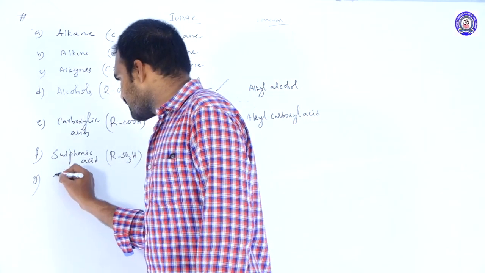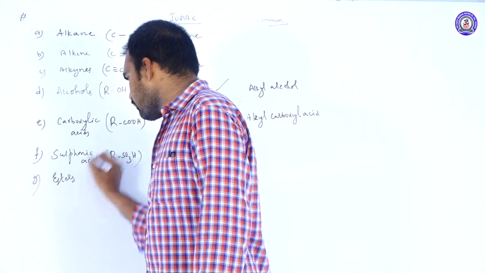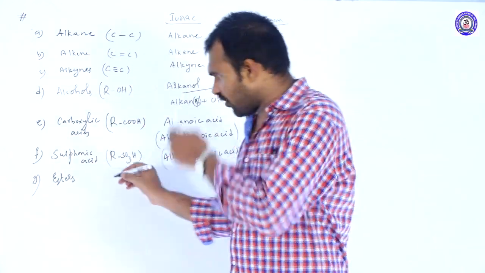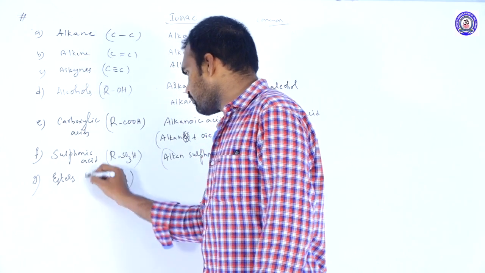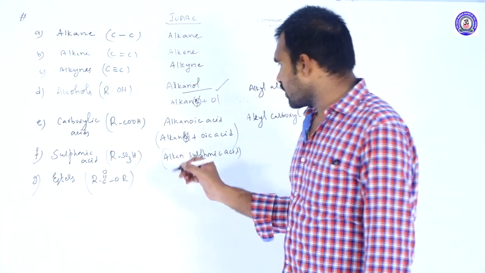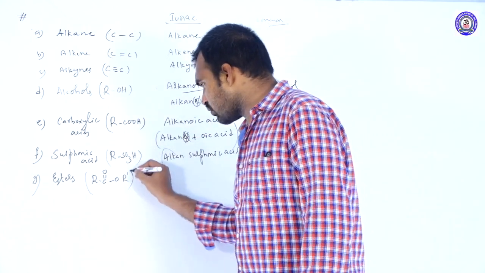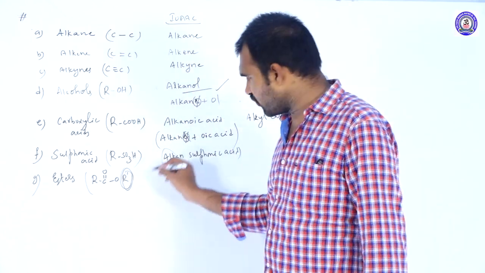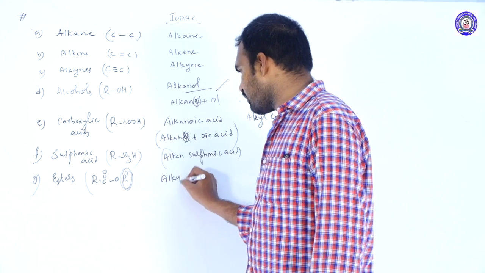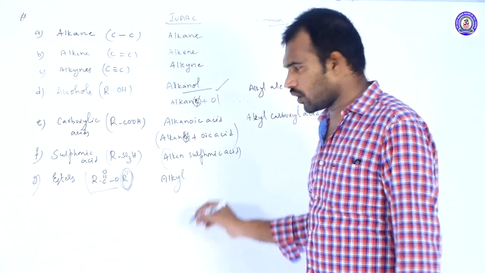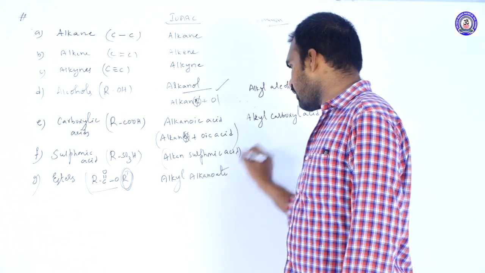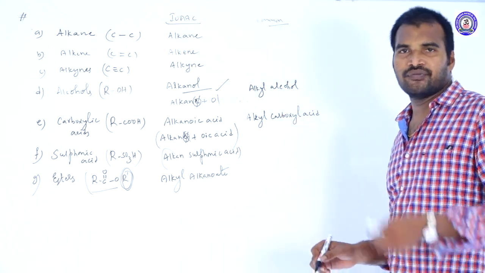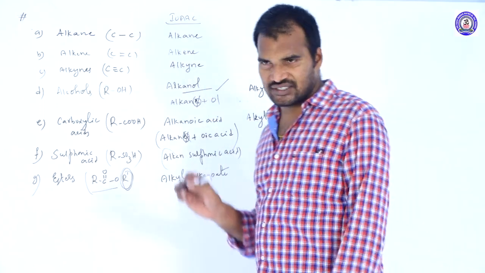Next, esters. So the formula is RCOOR'. Okay. So the IUPAC name is, whatever the R' group is, we should write first. That is alkyl, and the remaining group is alkanoate. Alkyl alkanoate is the IUPAC name of esters.